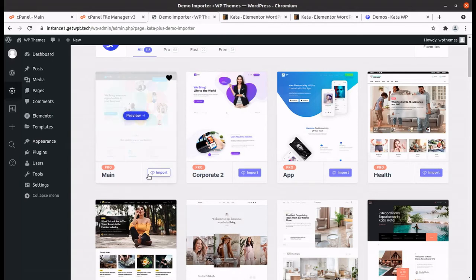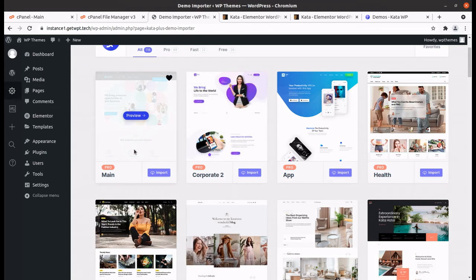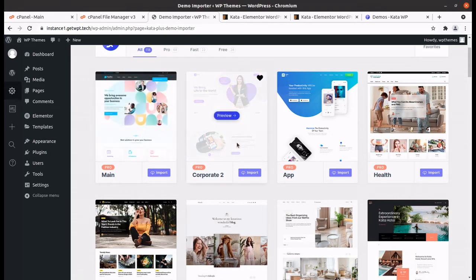So we don't need to install all the plugins manually. Only two are the most basic plugins that are required for this theme, and we have already installed those two plugins, and the rest will be installed during the demo installation.